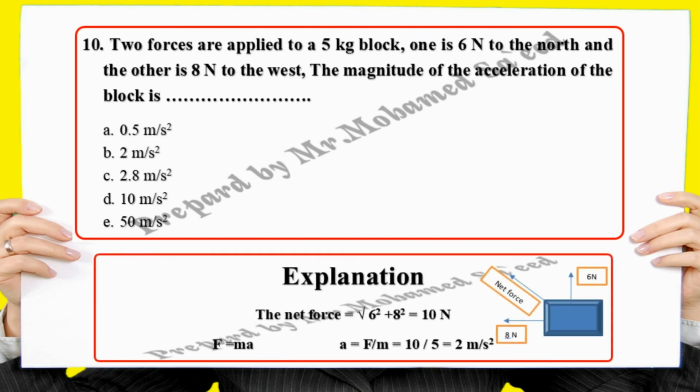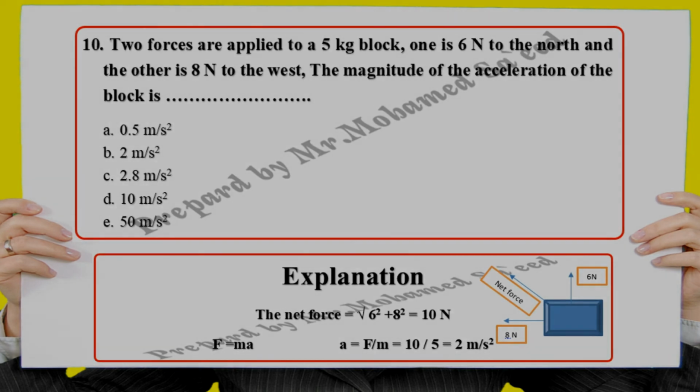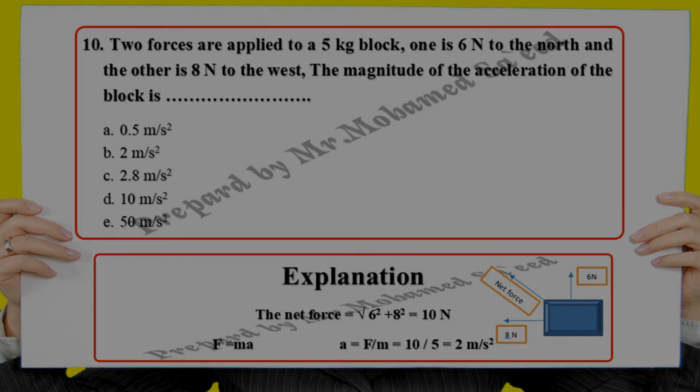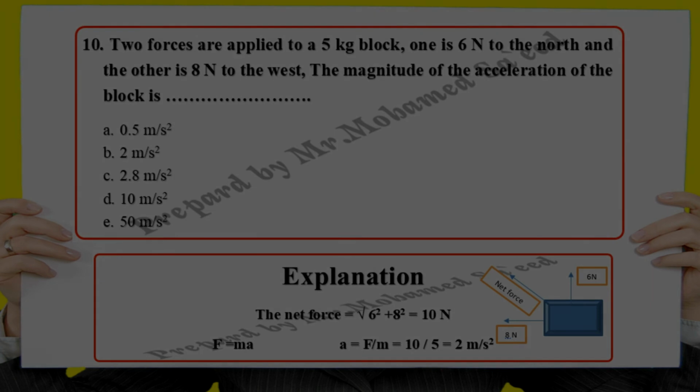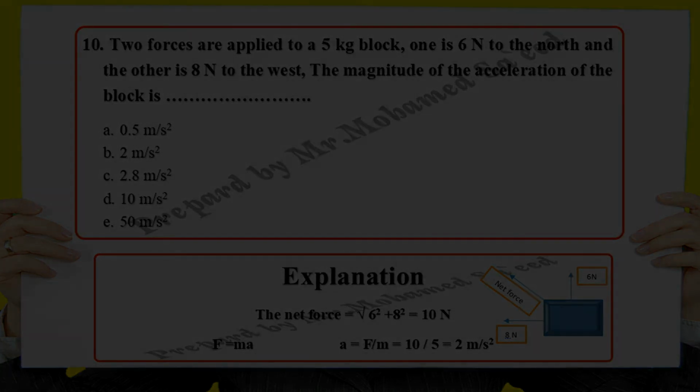Explanation: the net force equals square root of 6 squared plus 8 squared, which equals 10 Newton. As F equals ma, acceleration equals force over mass, which equals 10 over 5, which equals 2 meter per second squared.